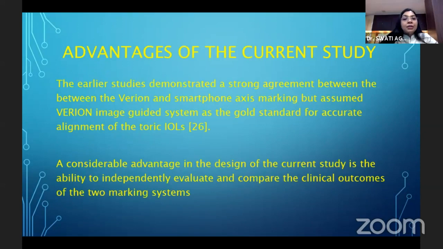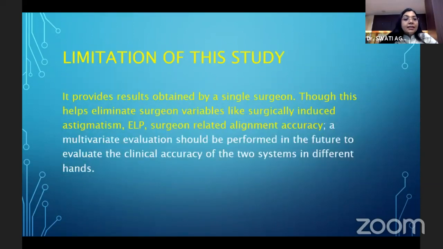The earlier studies demonstrated a strong agreement between the Varian and the smartphone axis marking, but assumed the Varian image guided system as the gold standard for accurate alignment of toric IOLs. But a considerable advantage in the design of the current study is the ability to independently evaluate and compare the clinical outcomes of the two marking systems. The limitation of the study is that it provides results obtained by a single surgeon, though this helps eliminate surgeon variables like surgically induced astigmatism, effective lens position, and surgeon-related alignment accuracy, but a multivariate evaluation should be performed in the future.